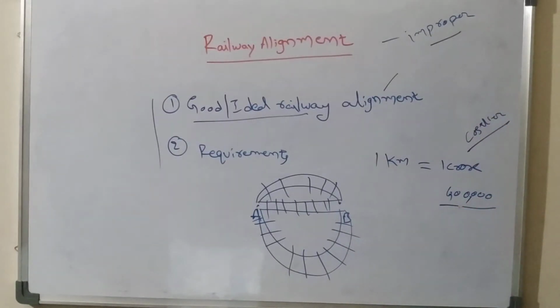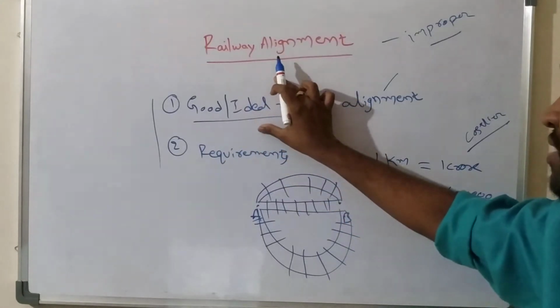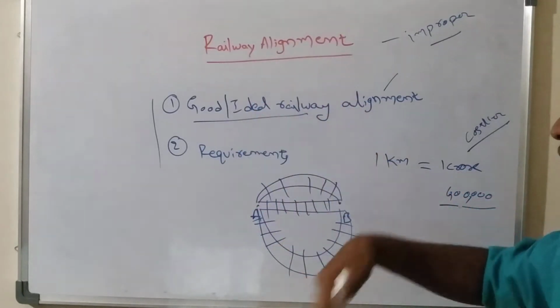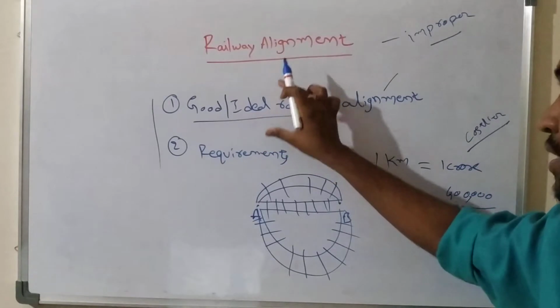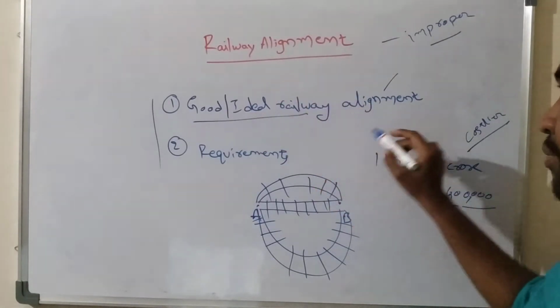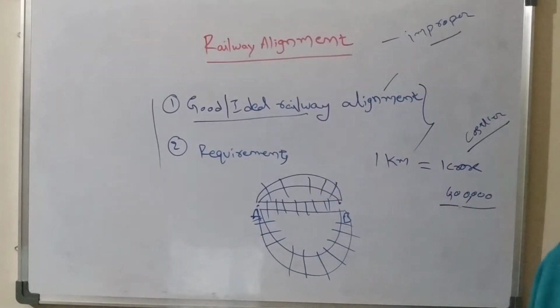And in this session I am going to discuss what the requirements of good railway alignments are, and what we mean by good or ideal railway alignment. These two topics I am going to discuss in this session.